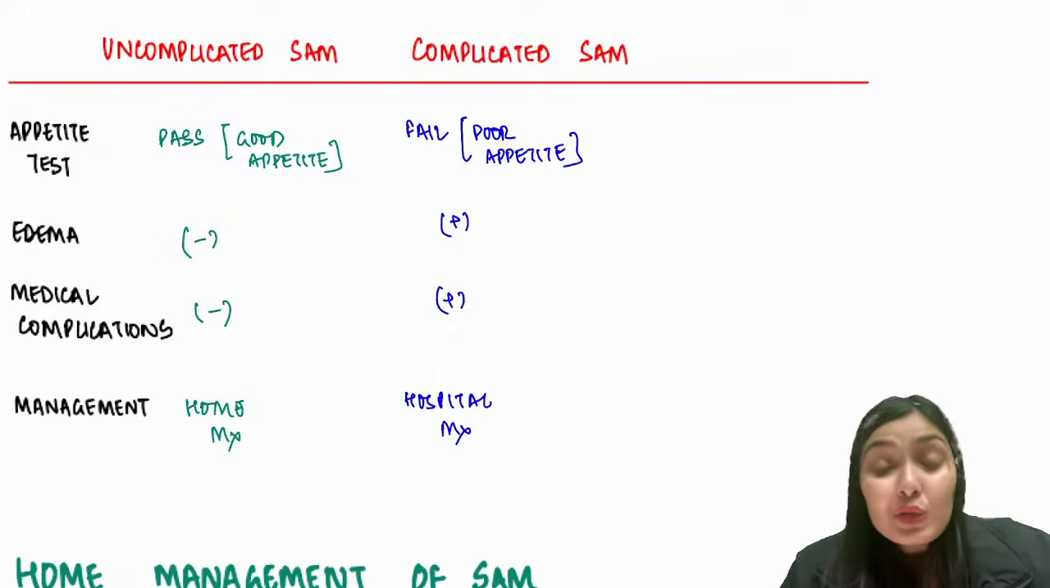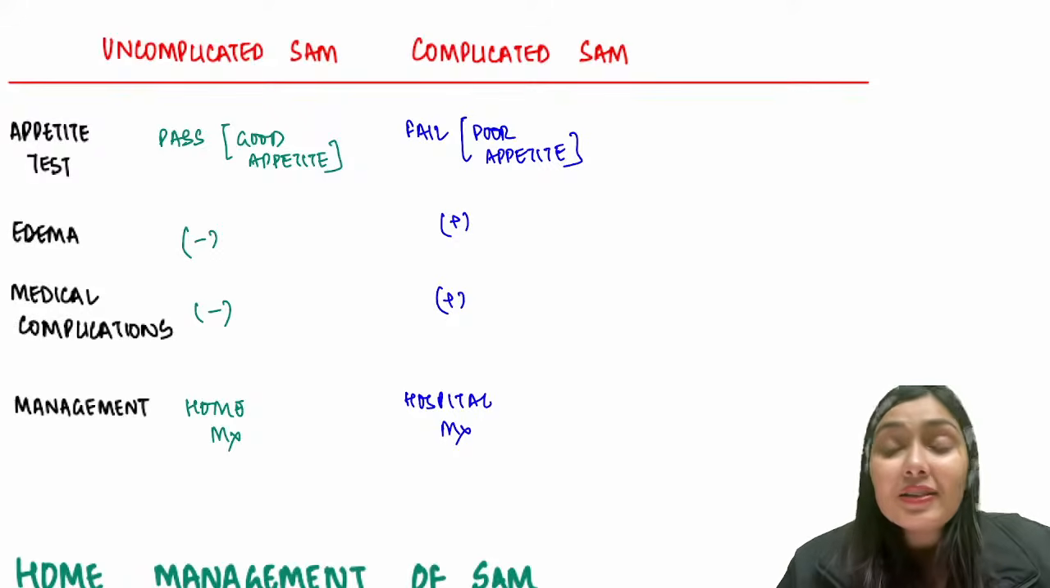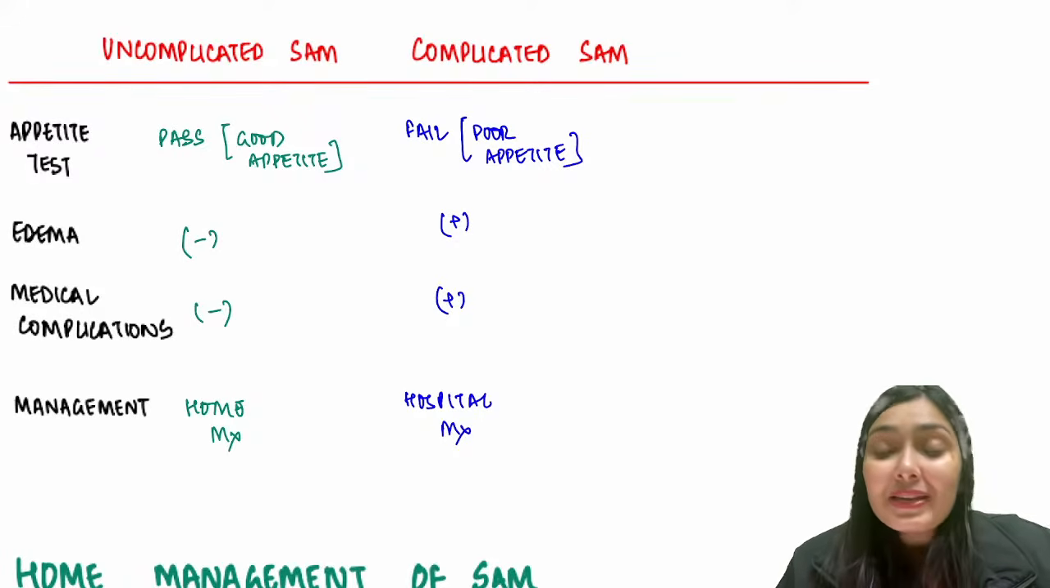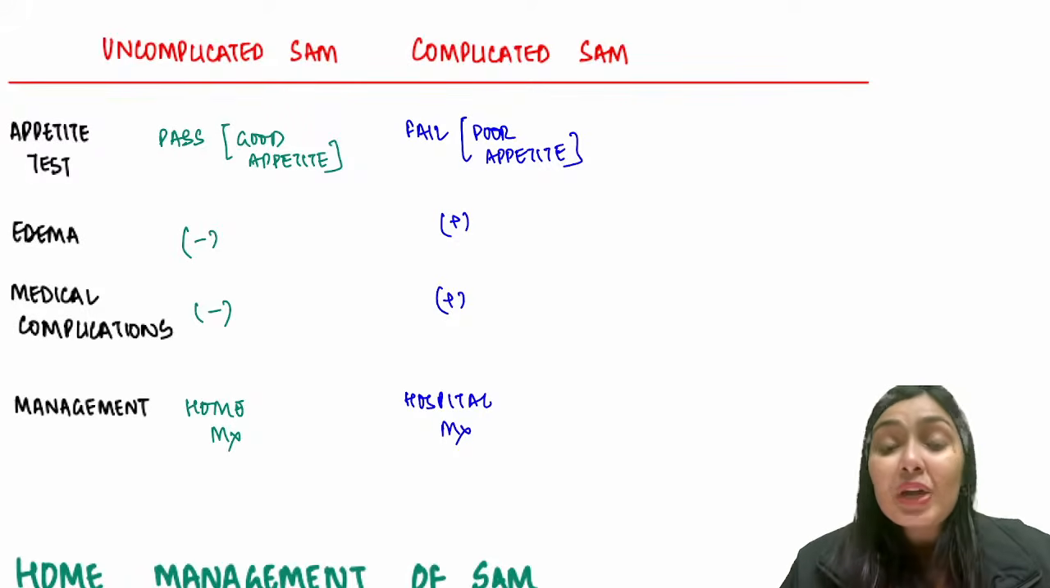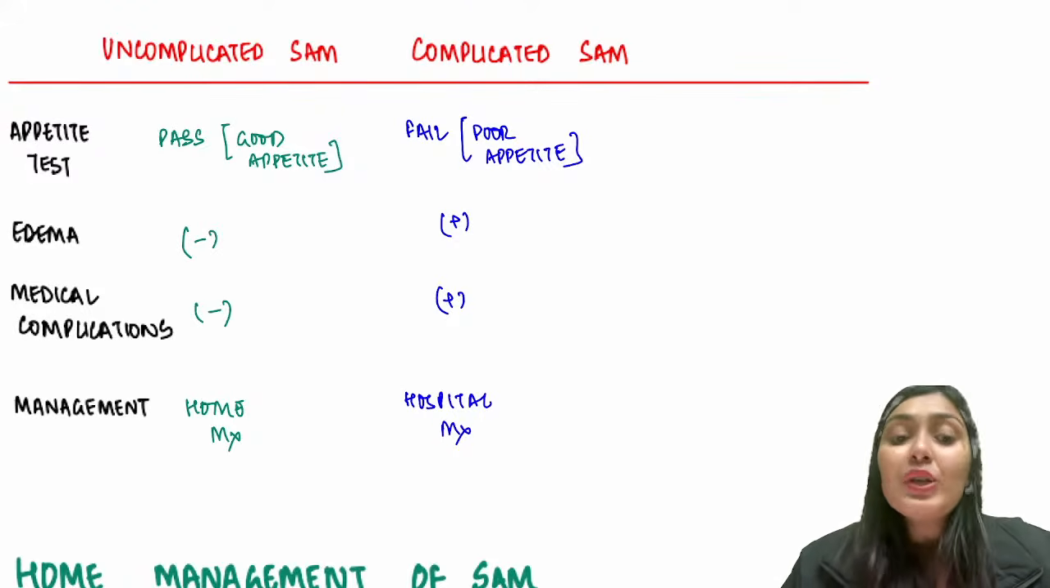So the examiner can ask you, tell me the differences between a complicated and uncomplicated SAM. And furthermore, the examiner can ask you the management of uncomplicated SAM. The uncomplicated child who was a SAM child but does not have edema, does not have any medical complications and has good appetite can be managed at home. So how will you counsel this child and how will you manage this child?